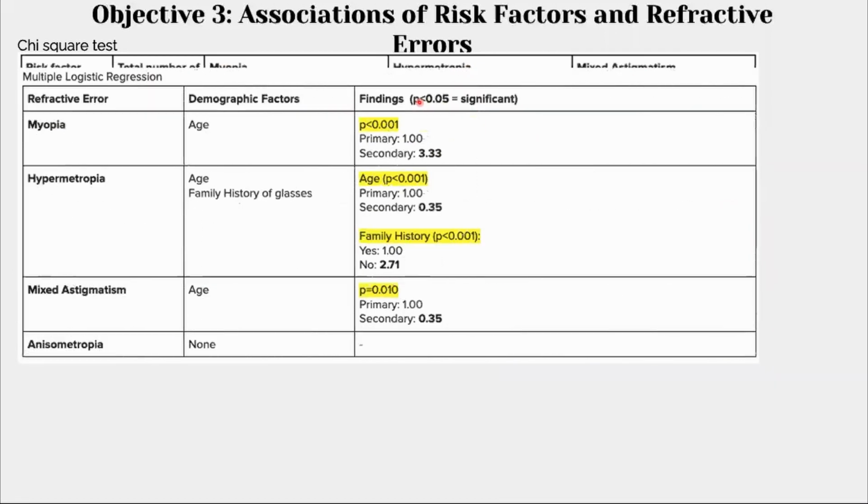To figure out which group was at higher risk, we did the multiple logistic regression test. For myopic patients, as they grew older, they had a higher risk of having myopia. However, for hypermetropia and astigmatism, it was the opposite. If they grew older, they had a lower risk. And for the family history group in hypermetropia, if you had no family history, you had a high risk of having hypermetropia.